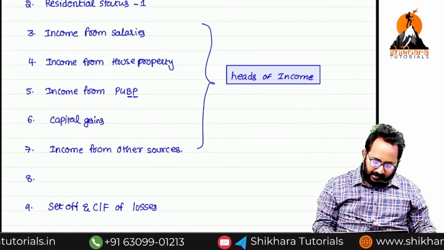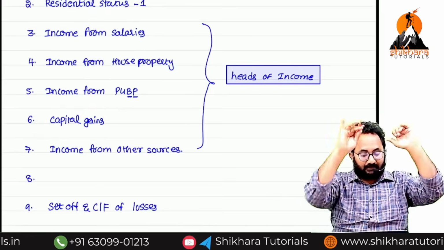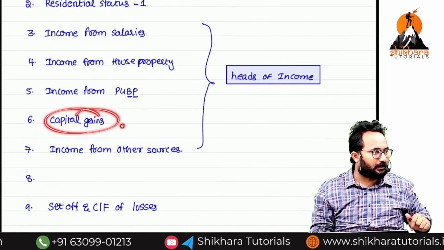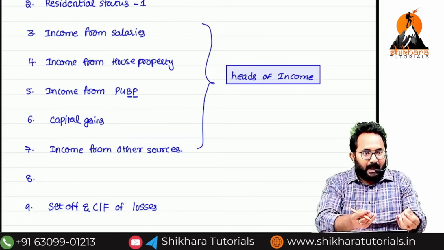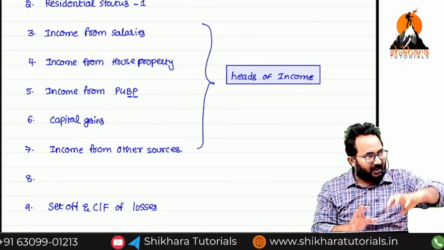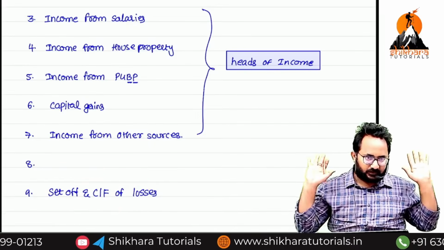Generally, we can get loss also. Some gold we purchase for a high price and we sell it for less price also. That means we are getting loss also. What is the impact if I am getting the loss? Can I set off against other incomes? Yes, you can set off. Please follow this chapter's rules. Now,